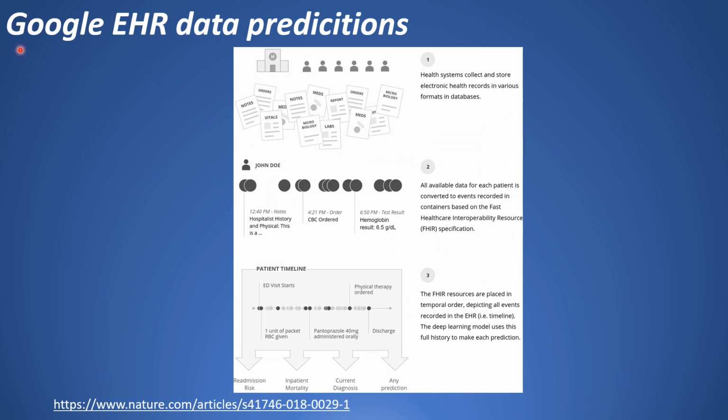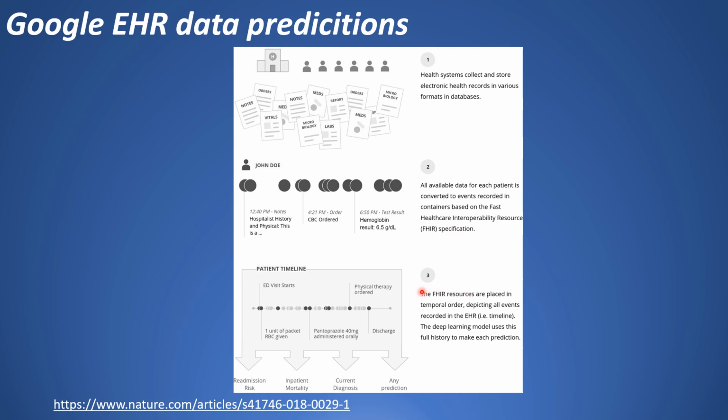This research paper talks about the use of deep learning for EHR data, which includes free text notes also, to make certain predictions for certain clinical conditions. Health systems collect and store electronic health records in various formats in databases. All available data for each patient is converted to events recorded in containers based on the FHIR specification, which is Fast Healthcare Interoperability Resources.